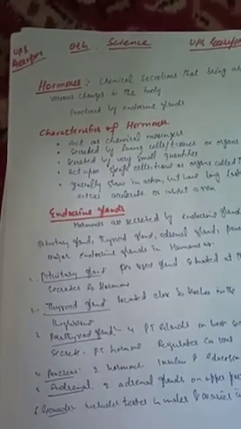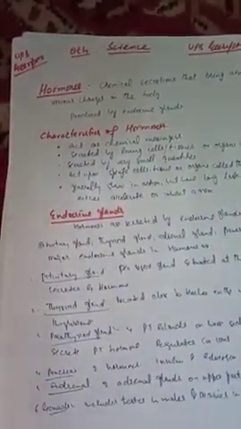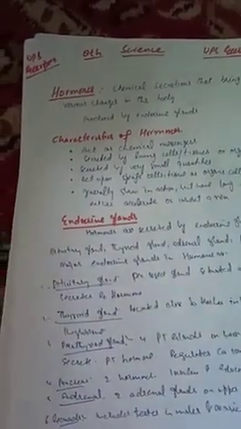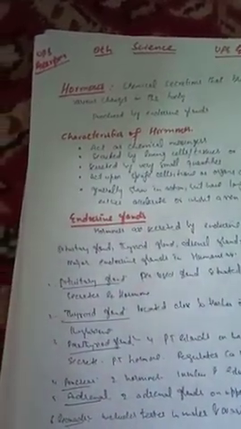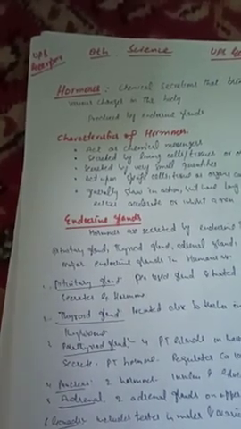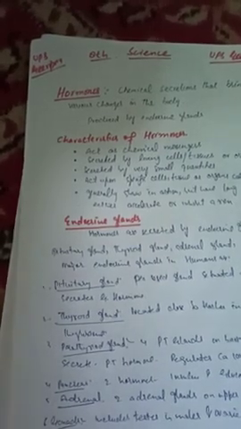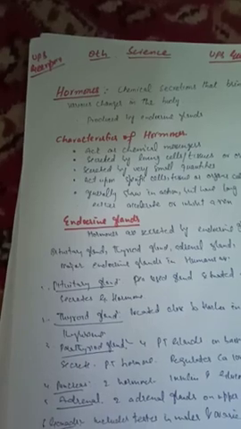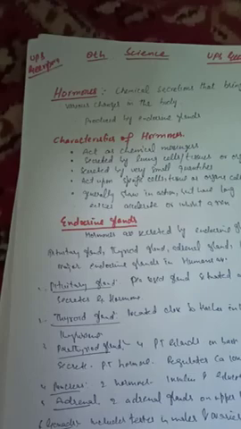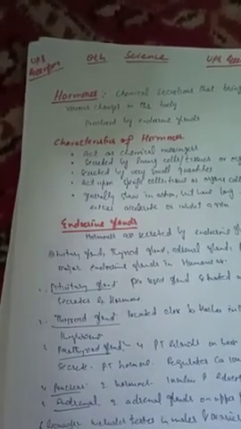Now endocrine glands. We know that hormones are secreted by endocrine glands such as the pituitary gland, thyroid gland, adrenal gland, pancreas, etc. Major endocrine glands in humans: the pituitary gland is a pea-sized gland situated at the base of the brain. It secretes a growth hormone, which is required for proper body growth. The hyposecretion of growth hormone causes a condition called dwarfism, and the hypersecretion causes gigantism in children and acromegaly in adults.